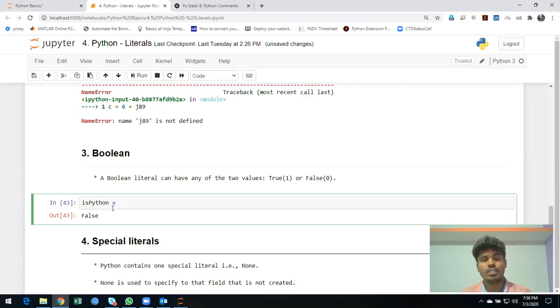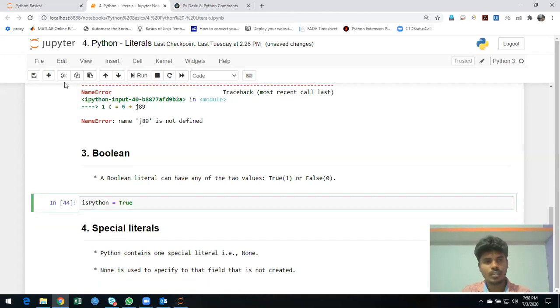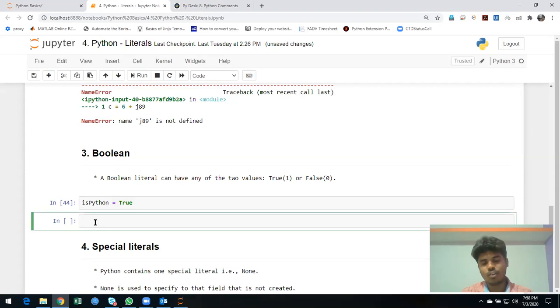Unlike numericals, where you might be creating some values, for Boolean you will never create a variable like "something variable equal to true" or "equal to false". Instead, you always go with a condition, like an if condition or while, where you use conditions to output the Boolean value and then just work with it.